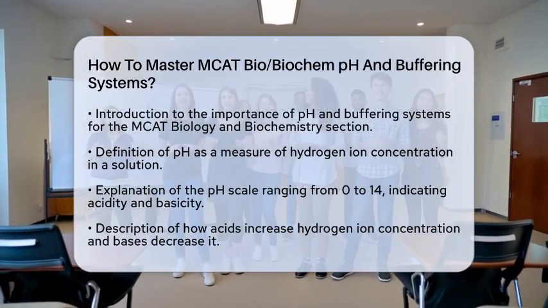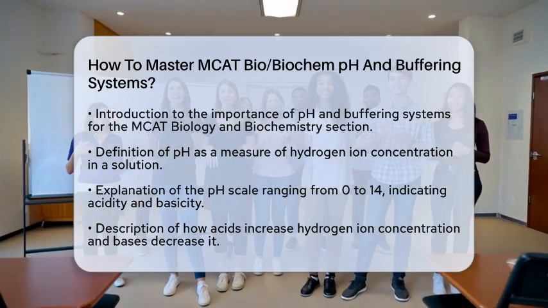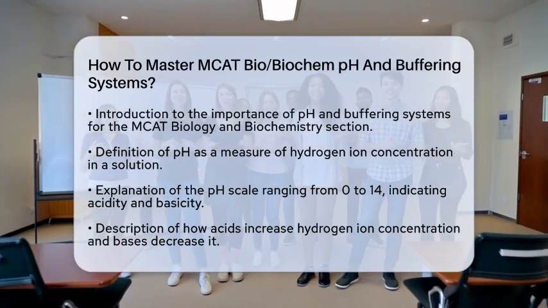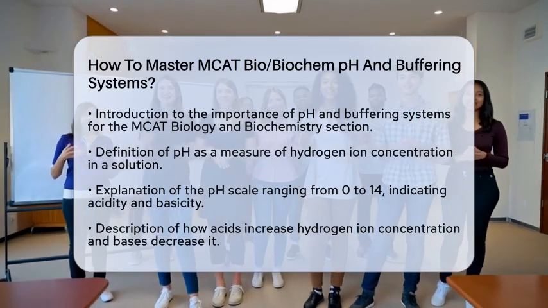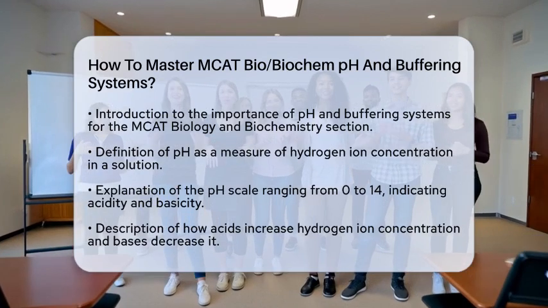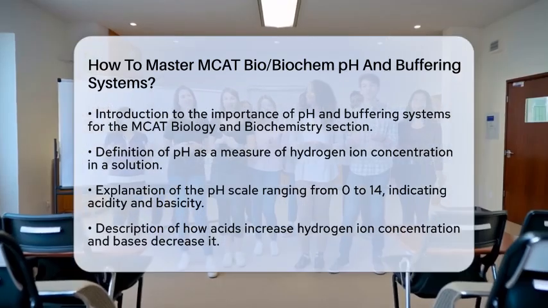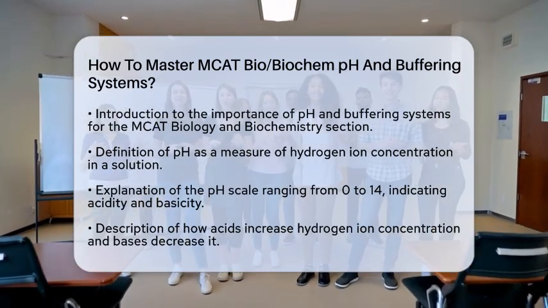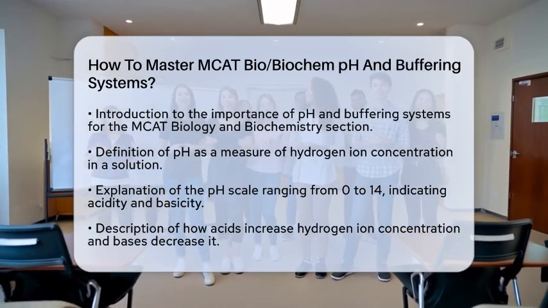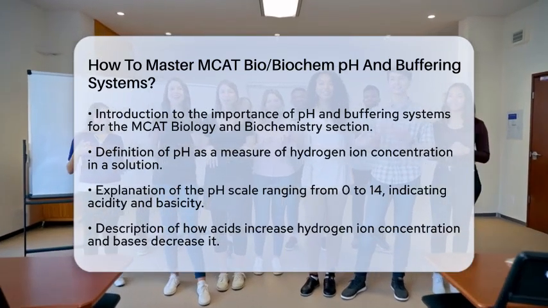First, grasp the basics of pH. pH is a measure of hydrogen ion concentration in a solution. It tells us how acidic or basic something is, with a scale ranging from 0 to 14. A lower pH means more acidity, while a higher pH indicates more basicity. Acids increase hydrogen ion concentration, while bases decrease it.